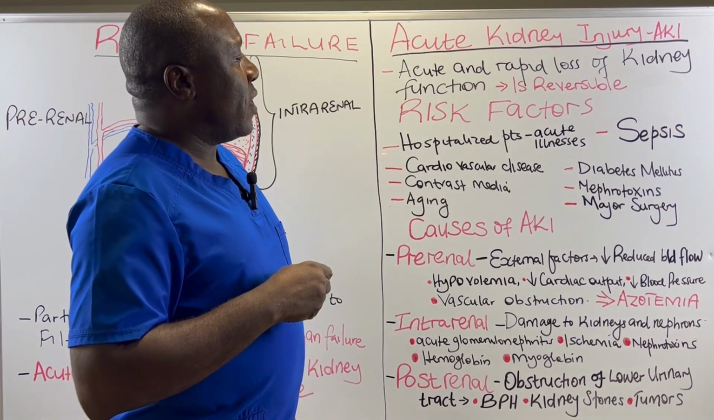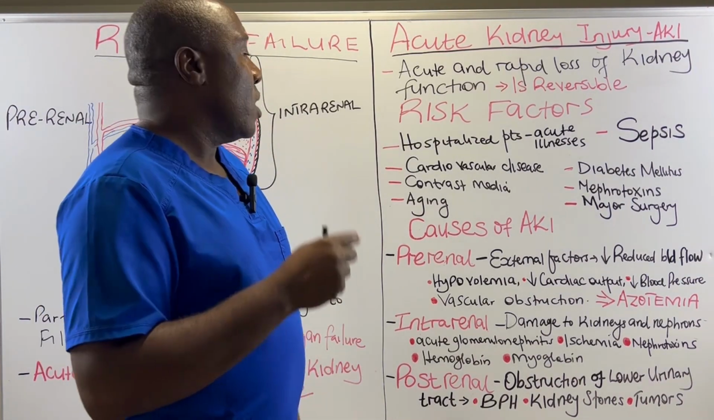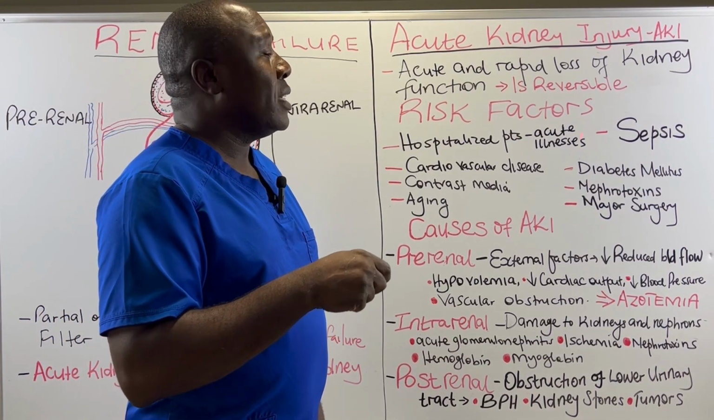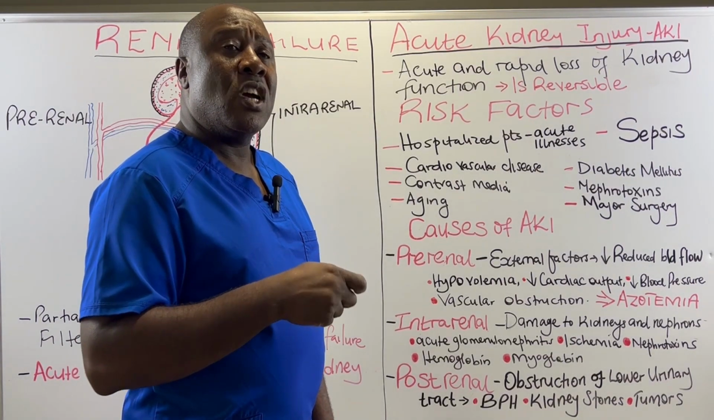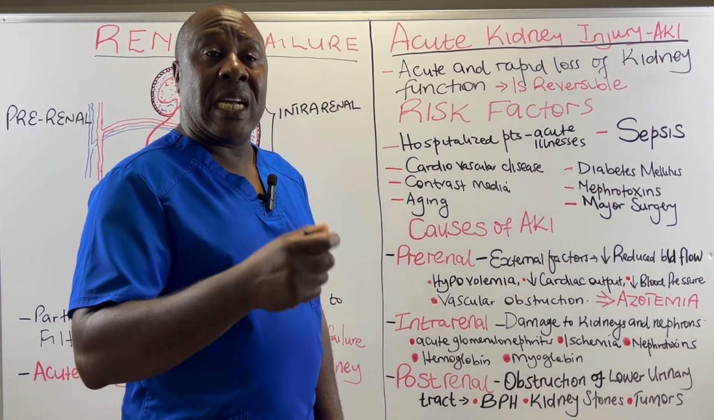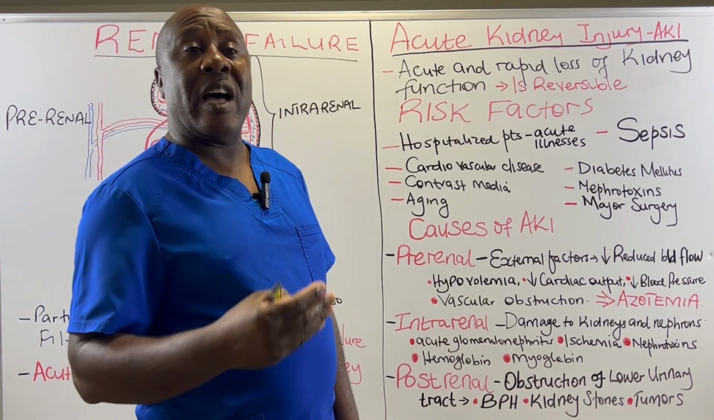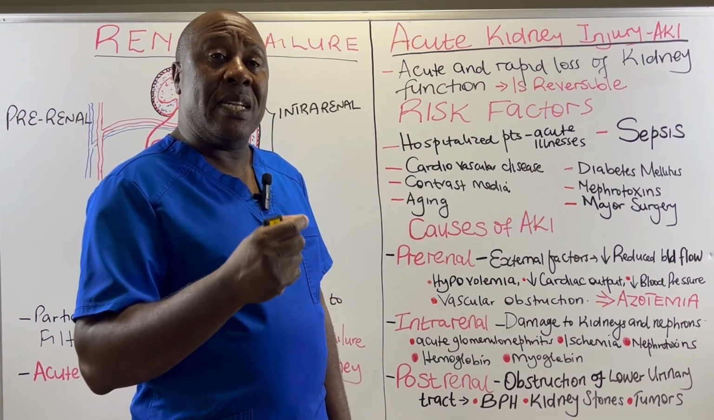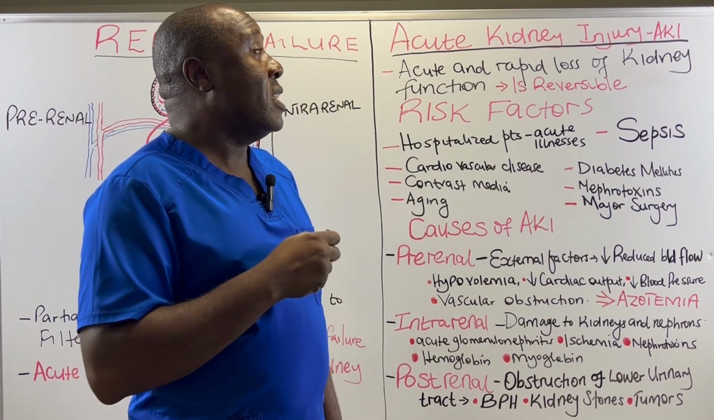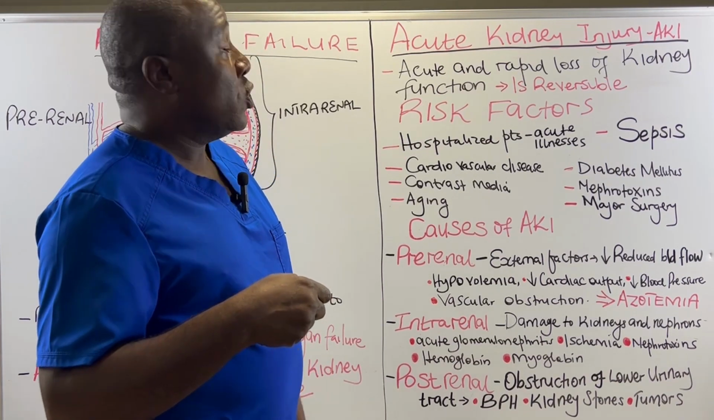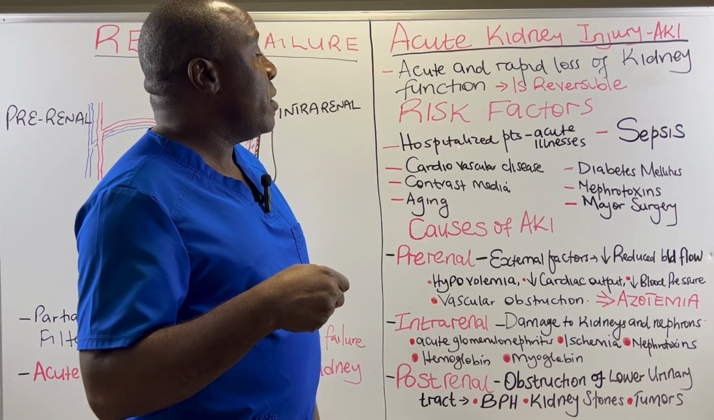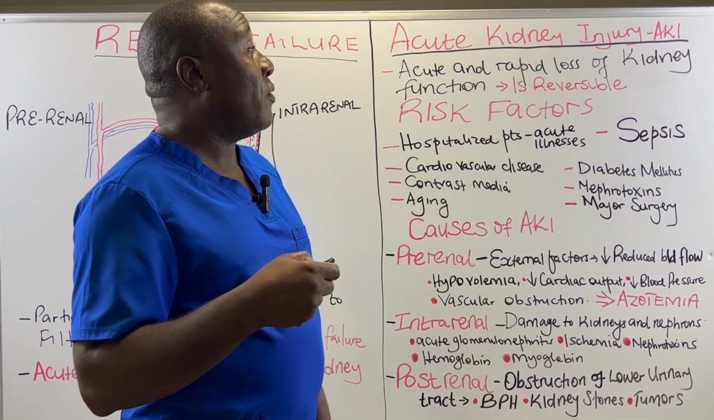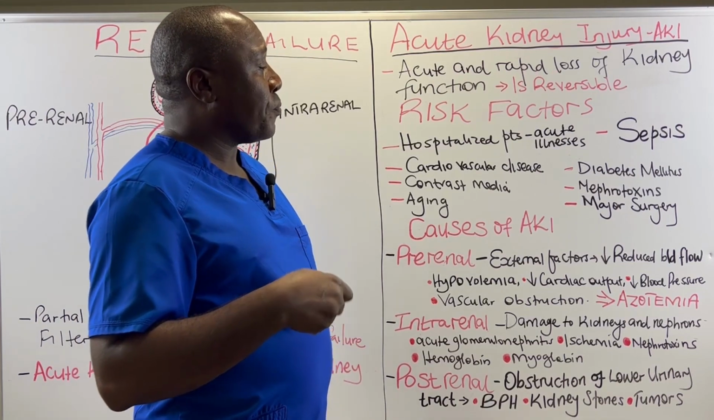So, what are the risk factors for acute kidney injury? Factor number one are hospitalized patients with acute illnesses. There are those patients who have suffered acute illnesses. And as we have said, acute illnesses are those that happen rapidly and over a short period of time. So these illnesses can also injure the kidneys of this particular patient. So those patients who have been hospitalized by acute illnesses have a likelihood of suffering acute kidney injury.